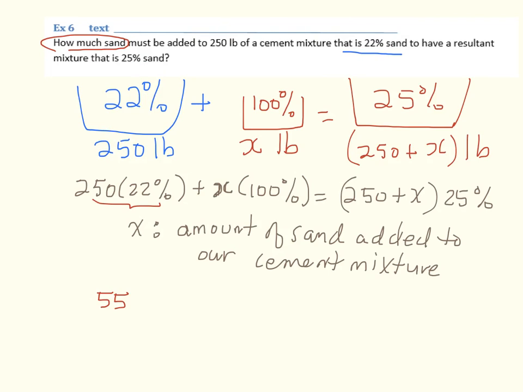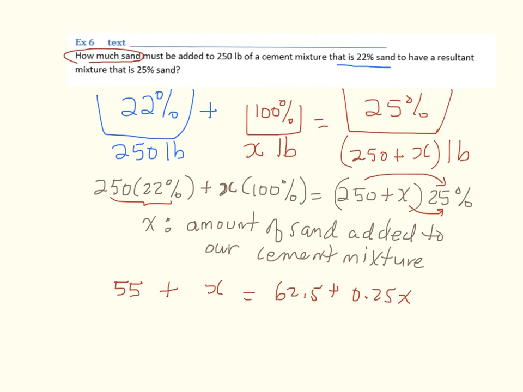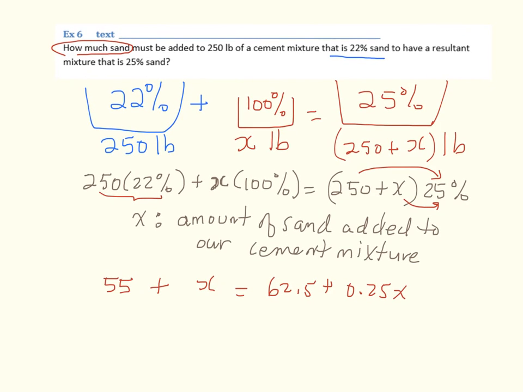So 55 pounds of pure sand plus X times 100% is simply X times 1, and that's equal to 250 times 25%, and 250 times 25% is 250 times 0.25, which is 62.5, plus X times 25%, which is 0.25 times X.